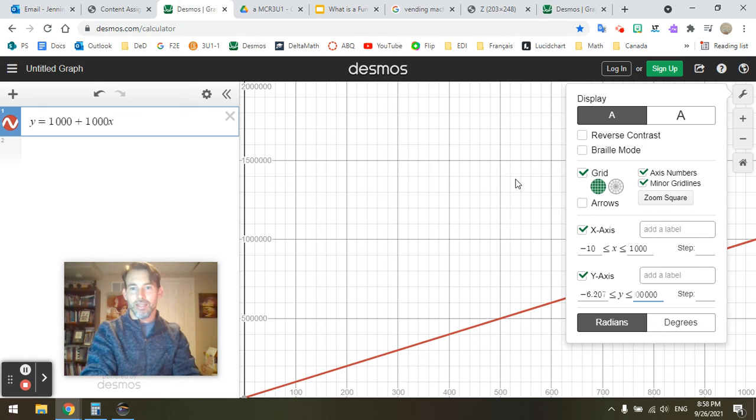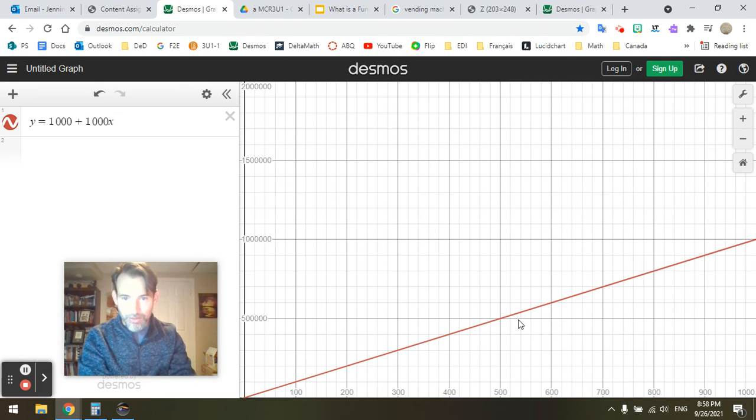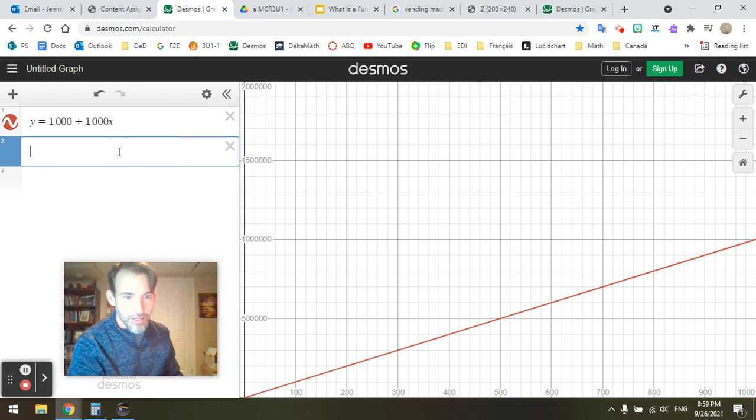There it is. Okay. So now this is a function, right? And this function would indicate how much money you would have at different years. So this is 500 years in the future. Your $1,000 would have grown to $500,000. This is 1,000 years in the future. You would have $1,000,000. It's pretty cool, right? You take $1,000 today, just get someone to give you 100% simple interest, and you can grow that money to $1,000,000 in 1,000 years. All right, so that's that option.